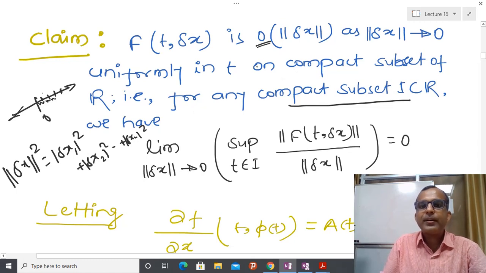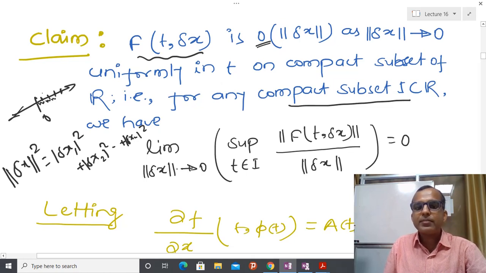Now if this is continuous, then it is possible to show that for very small delta x tending towards 0, this particular value, f(t, delta x) by norm of delta x, and supremum. Whenever we are talking about maximum, I hope that some of you may not be aware of the meaning of supremum.